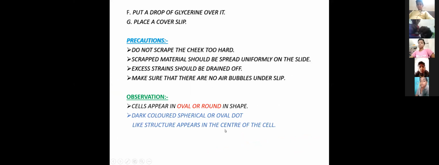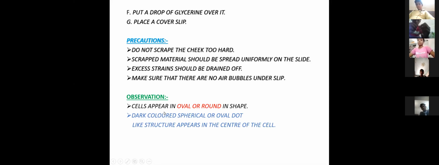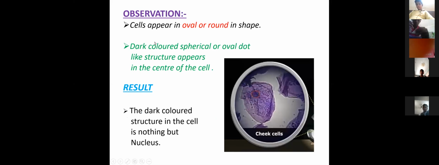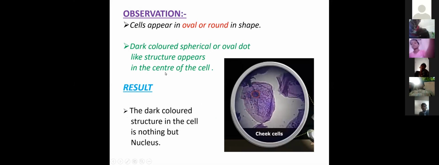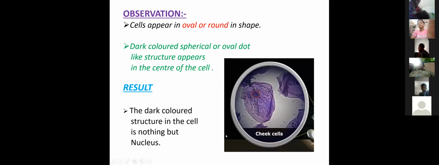The dark colored spherical or oval dot-like structure appears in the center of the cell. This is the observation. Cells appear oval or round in shape. Dark colored spherical or oval dot-like structures appear in the center of the cell. This is the nucleus. The dot-like body is called the nucleus. The dark colored structure in the cell is nothing but the nucleus. These are the cheek cells.